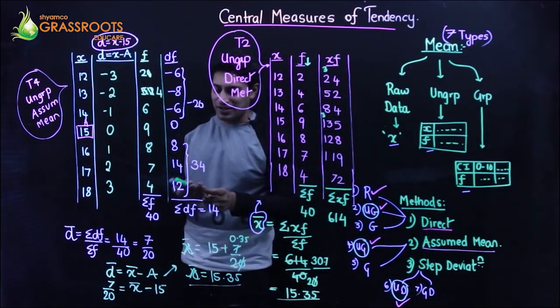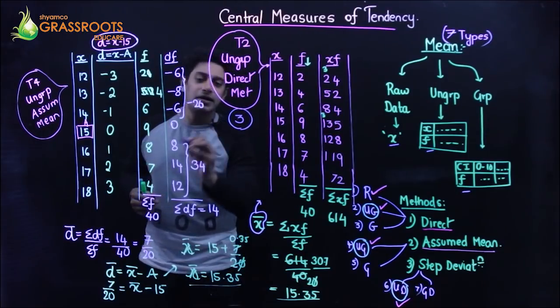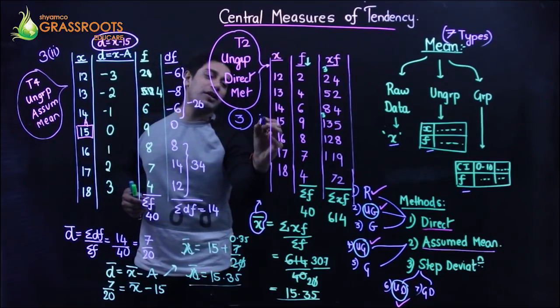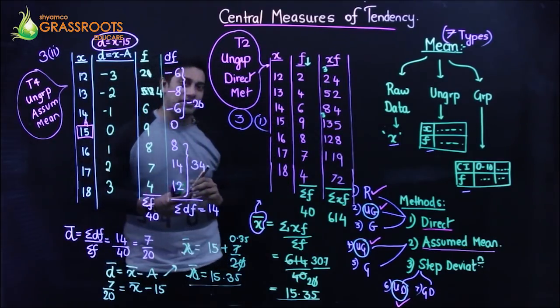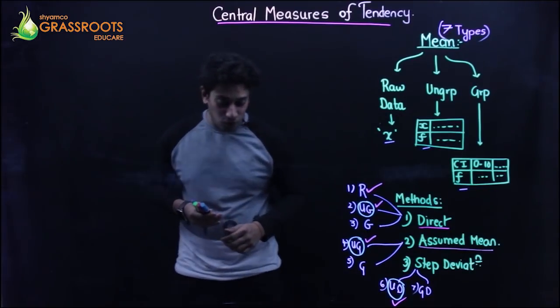So go through this as your question number. You can write this as question number 3. This is also question number 3, the second part. This you can call question 3, the first part. Go through it. Alright guys, talking about question number 4.